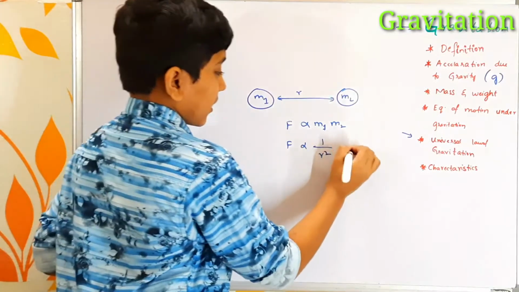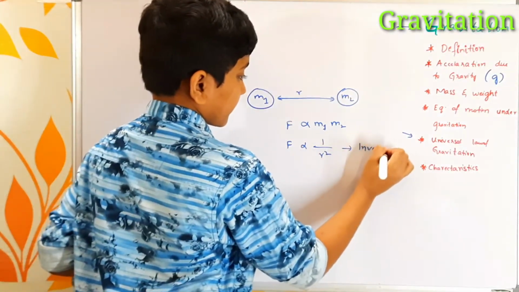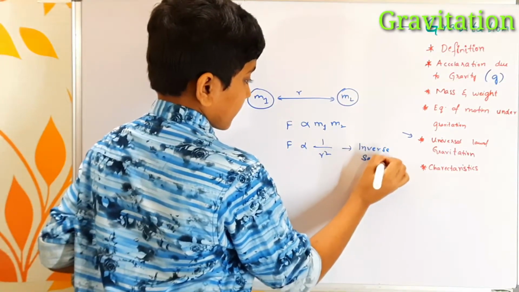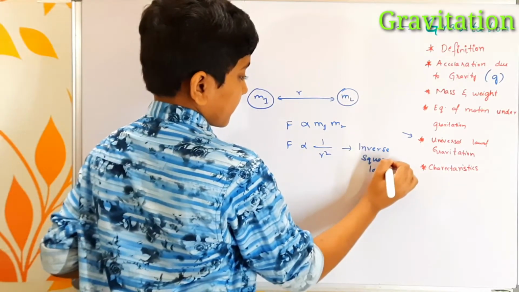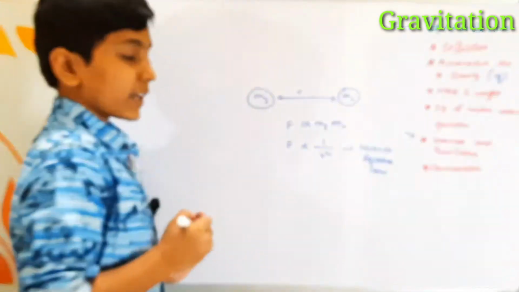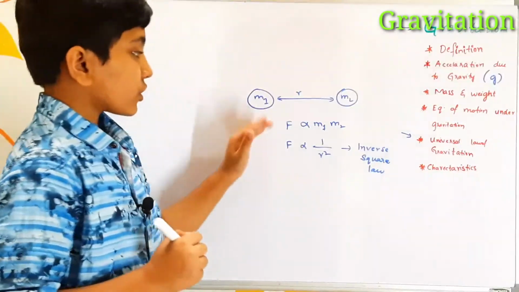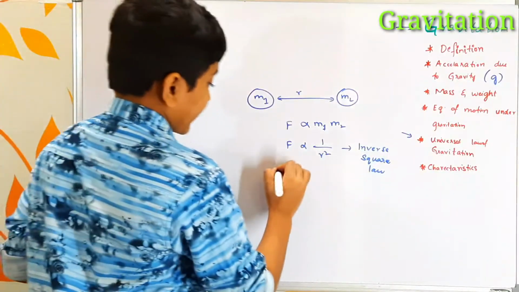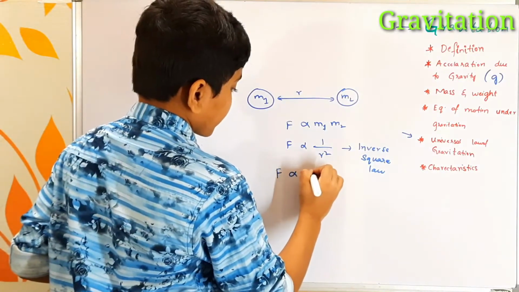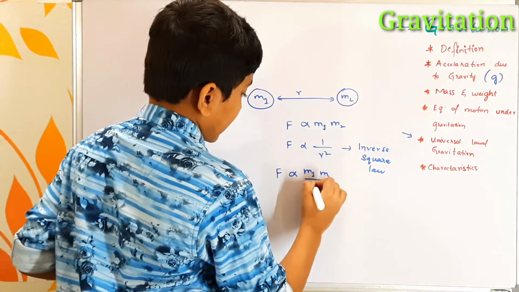This he called the inverse square law. The inverse square law is nothing but force being inversely proportional to the distance square. If we combine both of these, F is directly proportional to m1 m2 by r square.